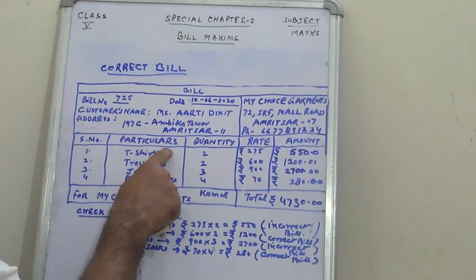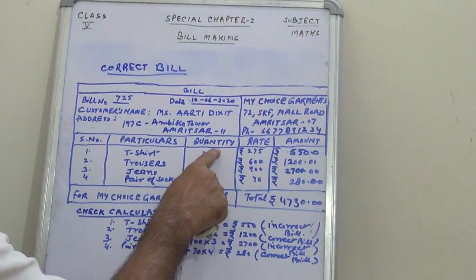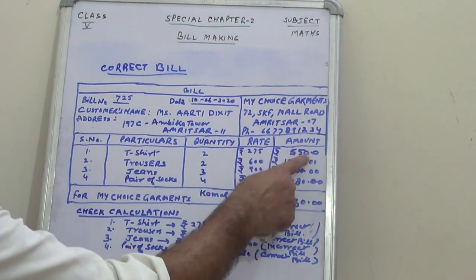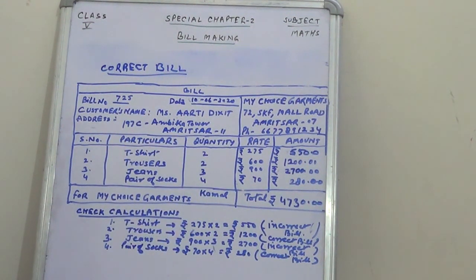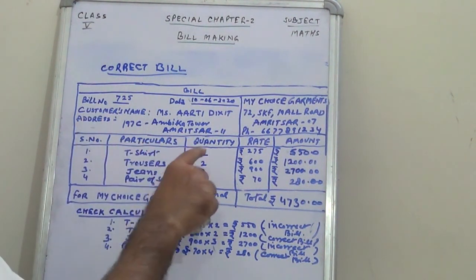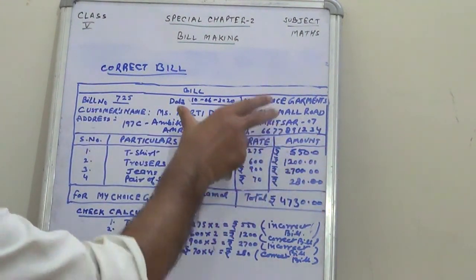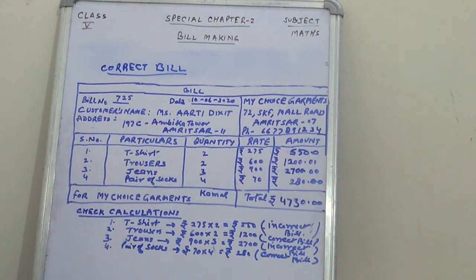They will give you the particulars of items, the quantity and the rate, and you have to make the bill yourself. They will ask you to prepare a bill in your examination. You take exactly the same format, the same pattern of the bill.